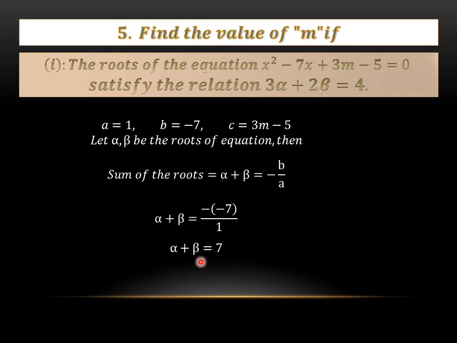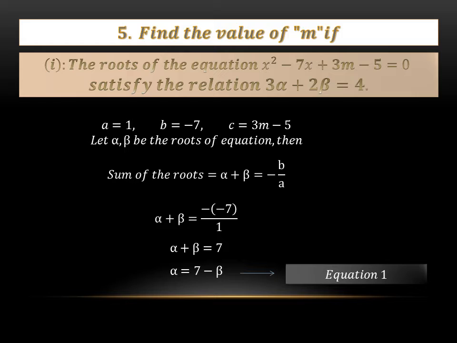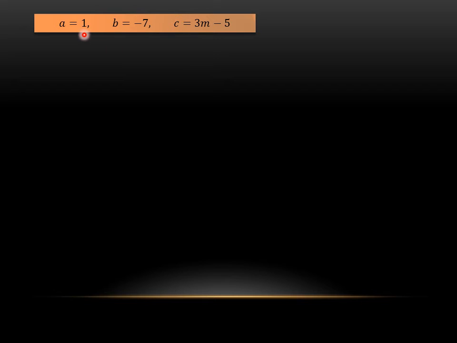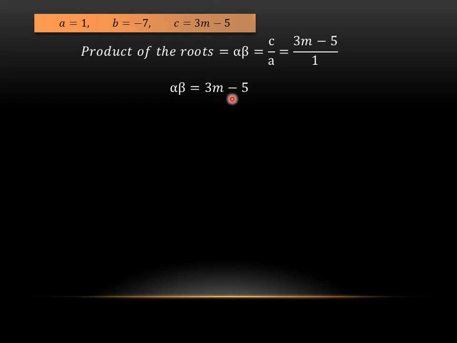From here, I will take the value of either alpha or beta. So I am taking beta to the other side of the equation, and the equation will become alpha equals 7 minus beta, and I'll say that this is our equation 1. Now we will find the product of the roots. The product of the roots is alpha into beta, and the formula is c by a. So what is c? That is 3m minus 5. So we will place 3m minus 5 in place of c, and a is 1. So the value of alpha beta is equal to 3m minus 5, and we will say that this is our equation 2.